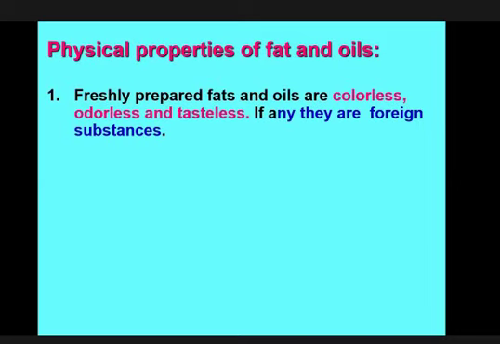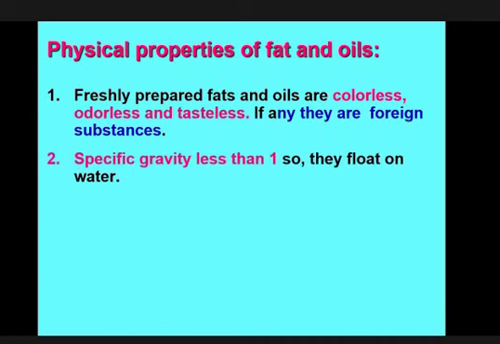The soybean oil that is available in your market is slightly yellowish in color because it contains some sort of vitamin A and D. You know, the color of vitamin A is yellow. So some kind of vitamin A is added to it. That is why it is fortified soybean oil that is present in the market. But when the soybean oil was extracted from the soybean seed, it was colorless, odorless, and tasteless.